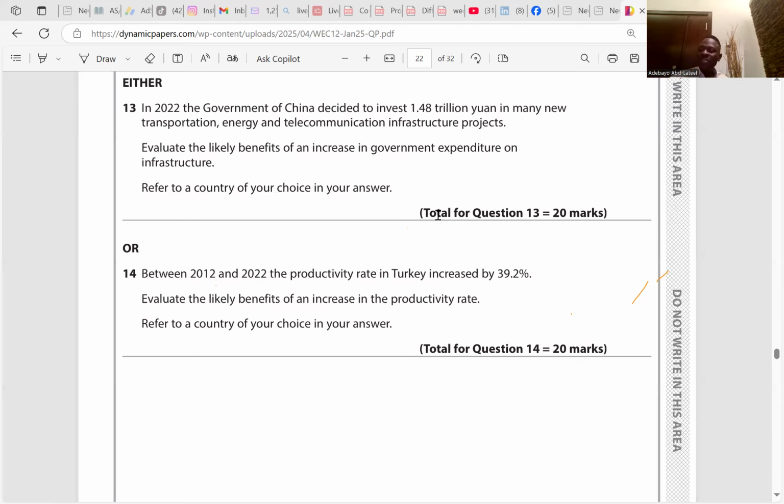Now, the benefits of productivity. The following are the benefits of increasing productivity within the economy, like Nigeria. One, it increases output within the economy, which will in turn increase the long-run aggregate supply curve. If productivity is increasing in Nigeria, the long-run aggregate supply curve of Nigeria will increase because output is expected to increase. An increase in productivity may be an incentive for firms to increase their investment, which may in turn increase injection within the economy. So firms in Nigeria will invest more, and if they are investing more, it is injection within the Nigerian economy.